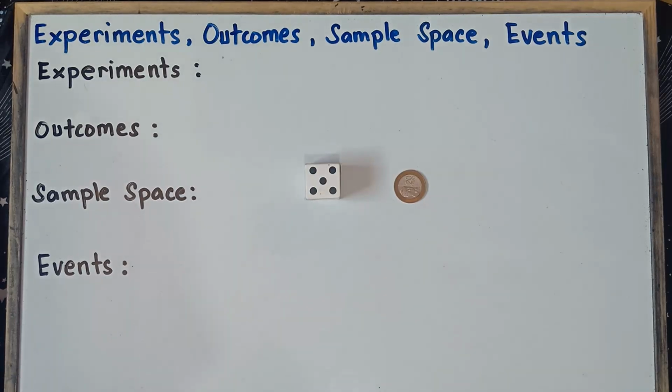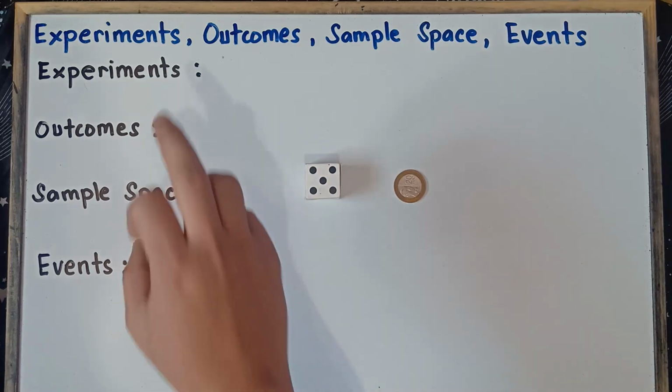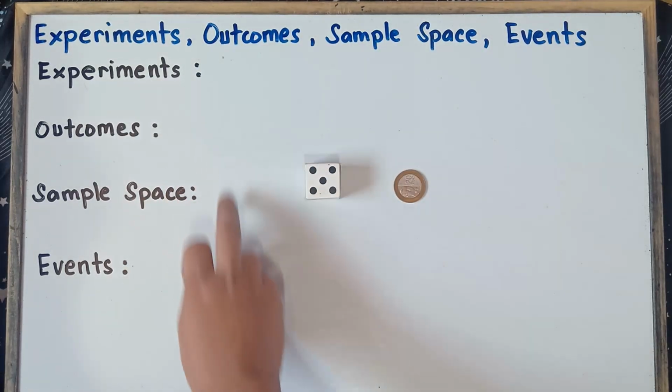Our topic for today's class is all about experiments, outcomes, sample space, and events. So without further ado, let's do this topic. This is a very important class, especially if you're dealing with probability, because your next topic will be probability. So before we proceed to our next topic, we need to understand more what experiments, outcomes, sample space,